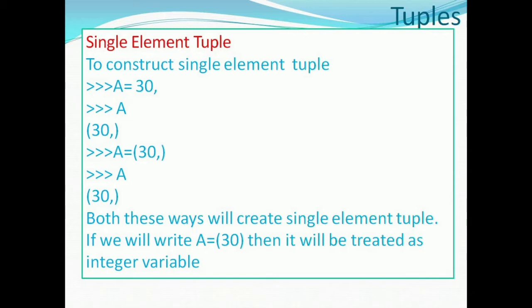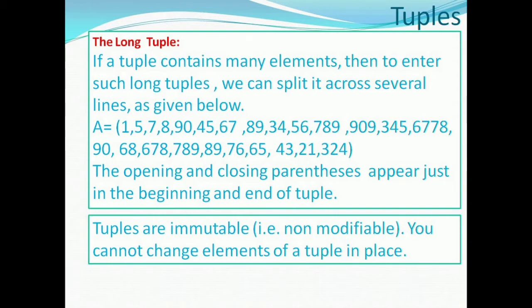In this example, a is equal to 30, and a is equal to within brackets 30, will not create a single element tuple. To create a long tuple, we have to simply enter the values across several lines as given in the example, and we should remember that the opening and closing parentheses appear just in the beginning and end of the tuple.